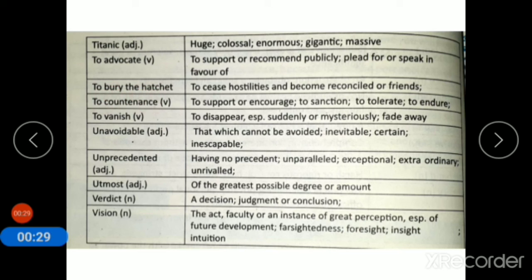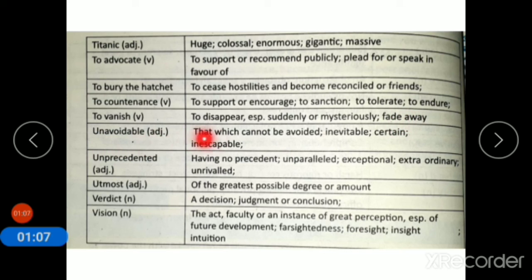To bury the hatchet, to cease hostilities and become reconciled or friends. Hostilities means fighting. To countenance, to support or encourage. To sanction, to tolerate, to endure. To vanish, to disappear, especially suddenly or mysteriously, fade away.